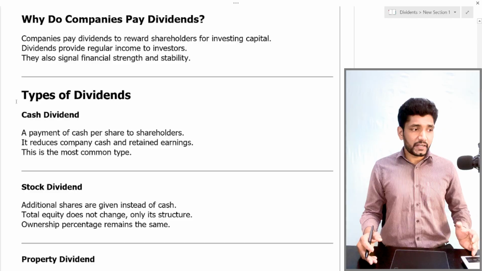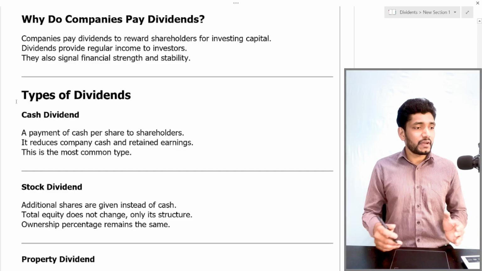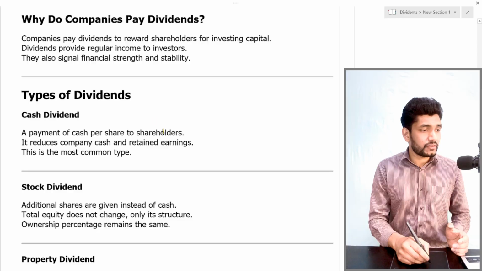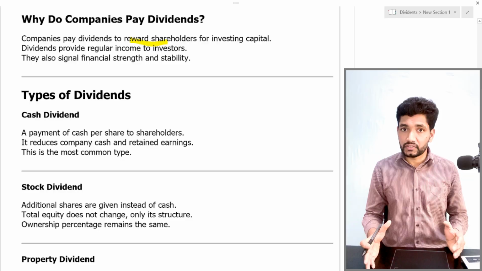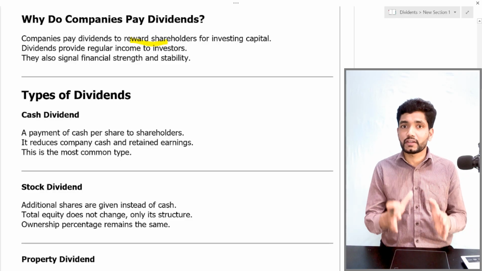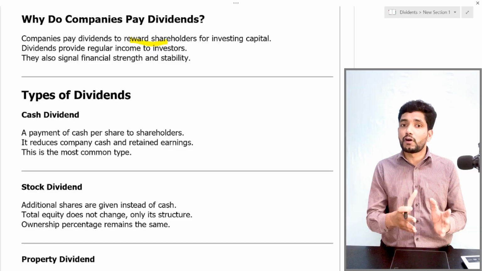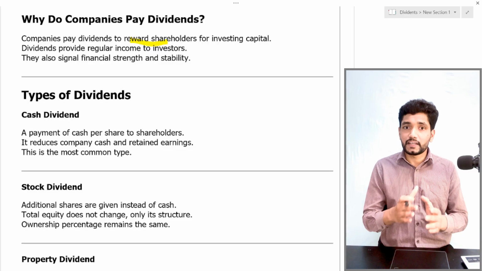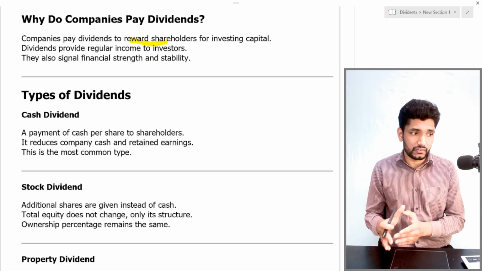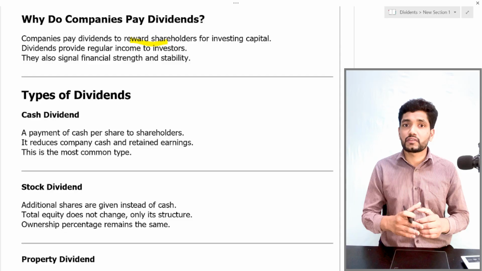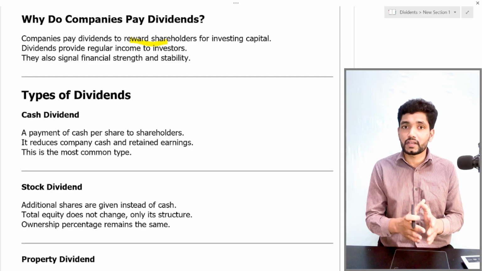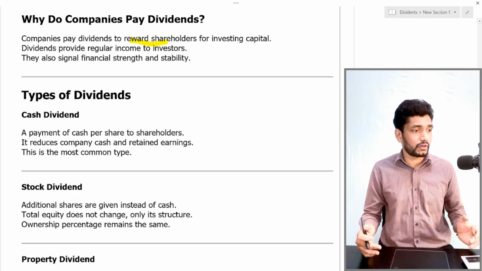Why do companies pay dividends? Companies pay dividends to reward shareholders. Shareholders have invested in the business expecting a reward or a return. The dividend is one form of reward that the company gives to its shareholders. So the first reason the company gives dividends is to reward its shareholders.